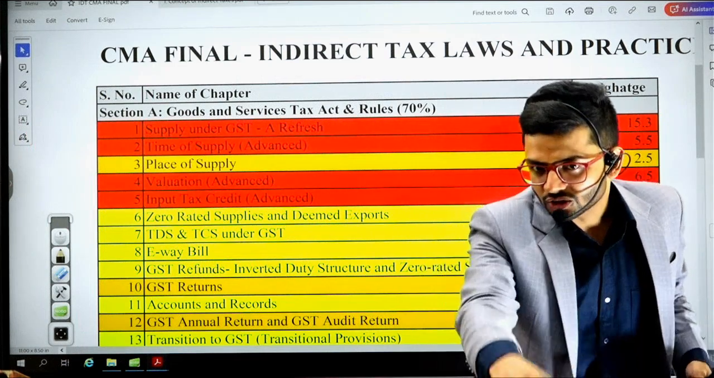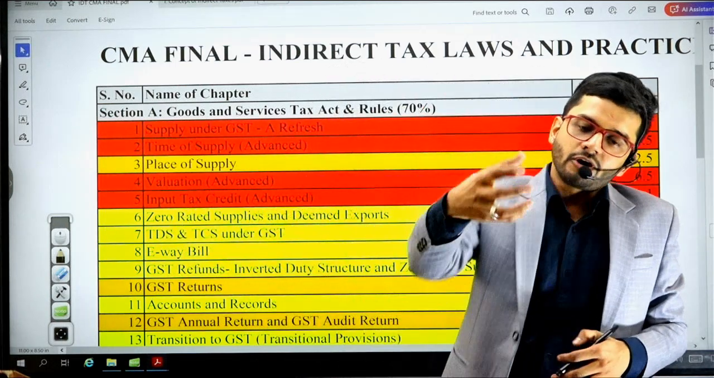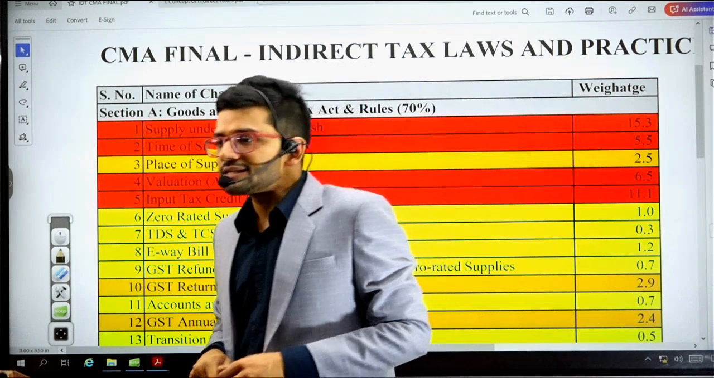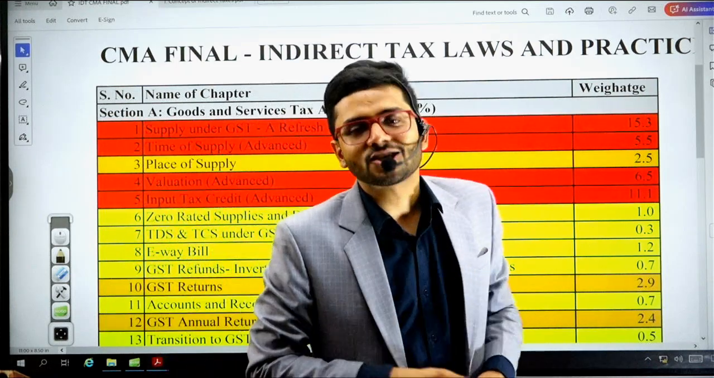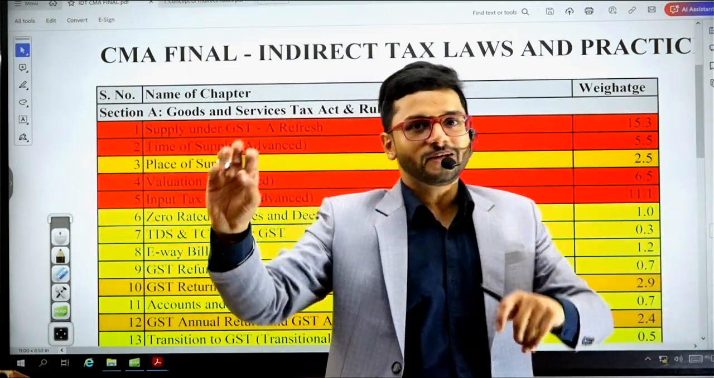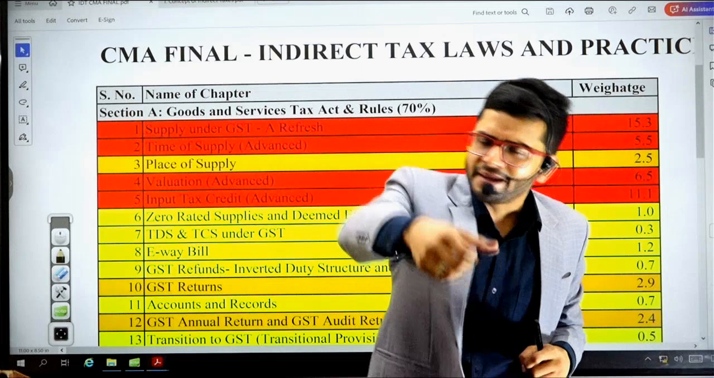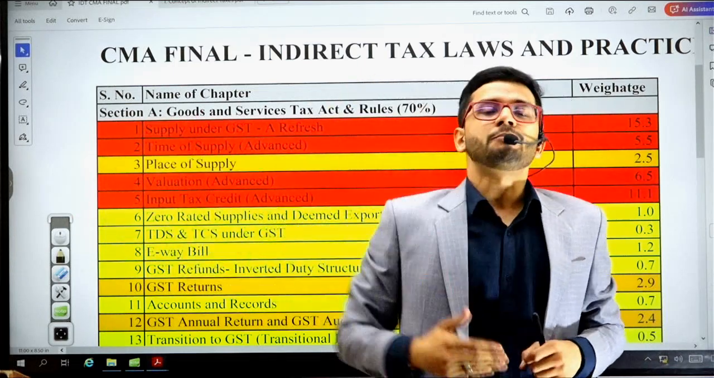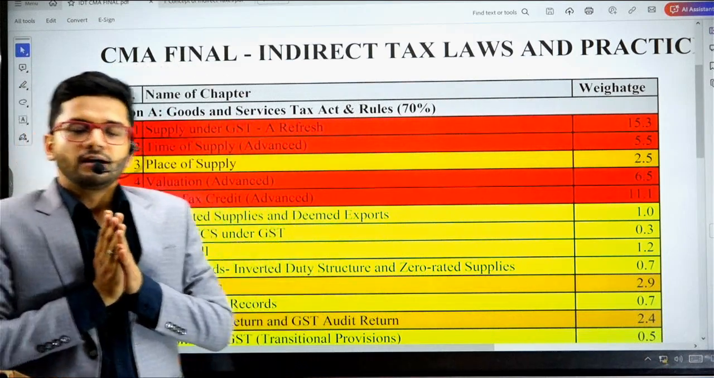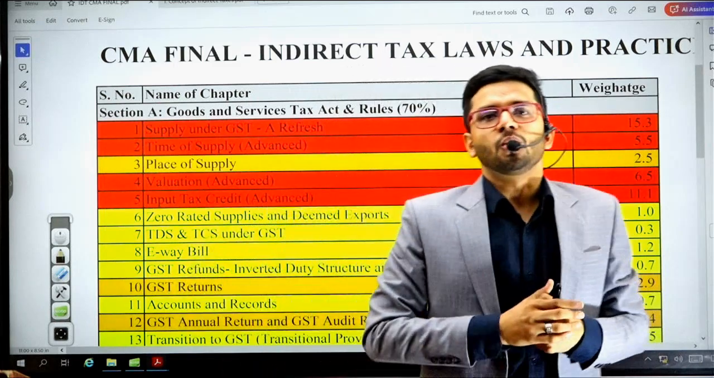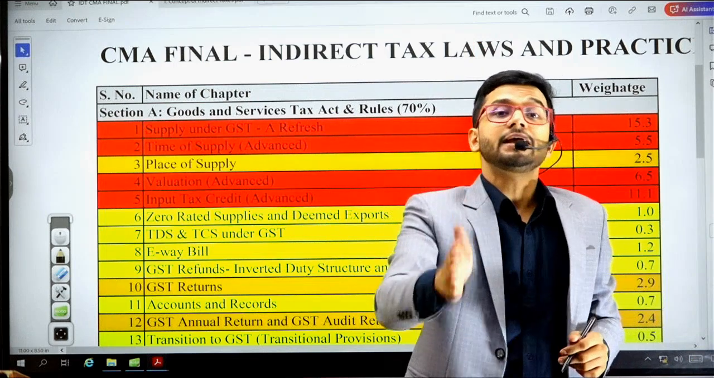So I will be picking up all the topics from scratch, from basics. From very basic, I'll be taking up all the concepts. So if some of you have not studied indirect taxation that well in your intermediate, need not worry. In our classes, we are going to cover the syllabus from basics. I will teach you the basic concepts first, and then I will jump on to the high or advanced concepts. So these classes will be an end-to-end solution to your indirect taxation syllabus. Everything will be covered strictly as per the CMA study material.